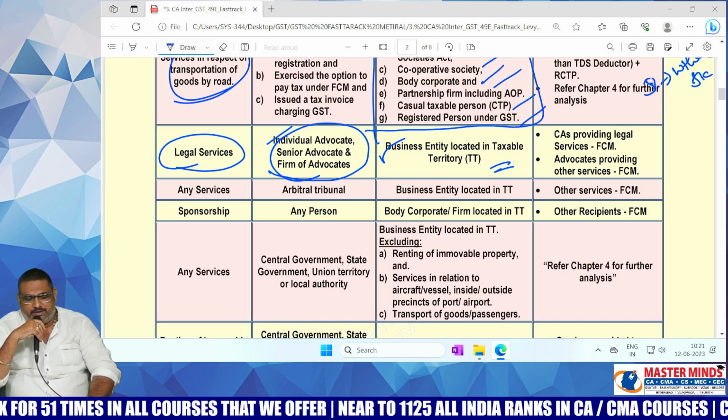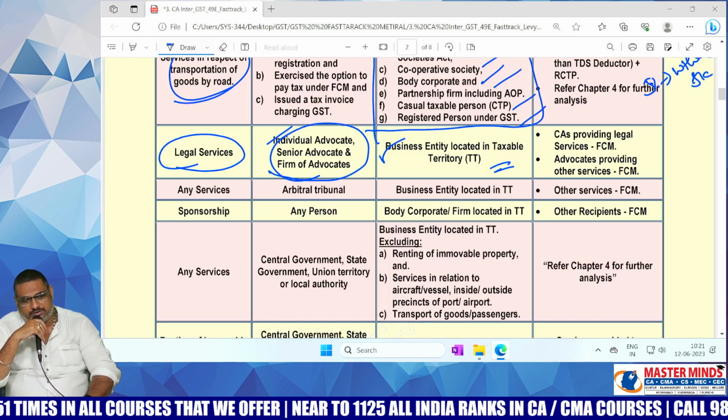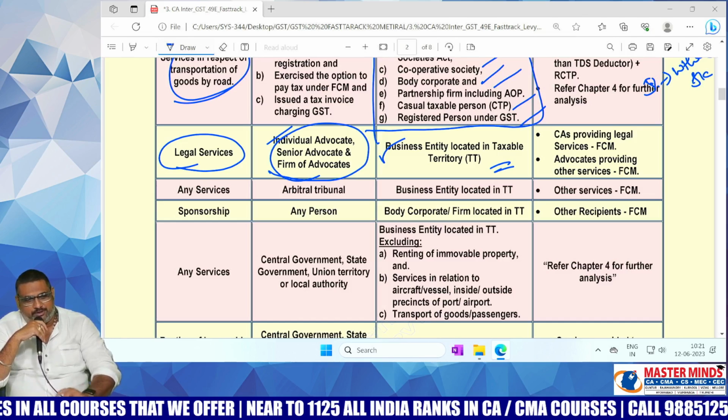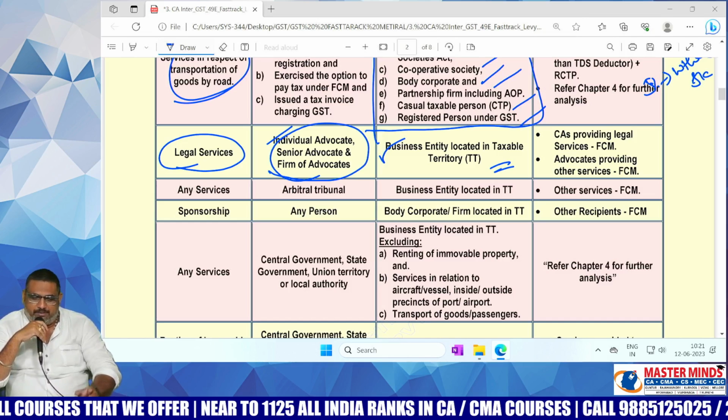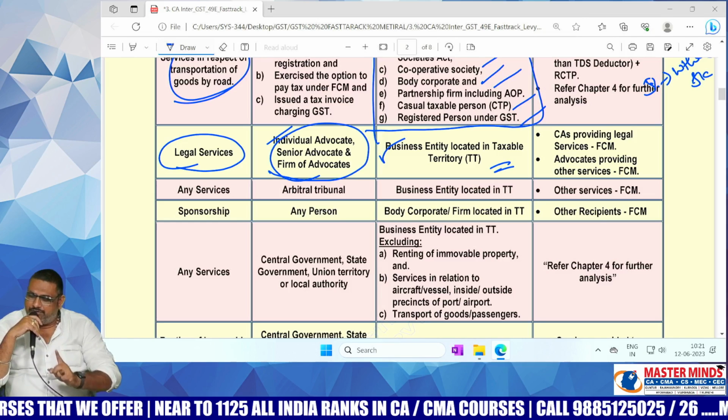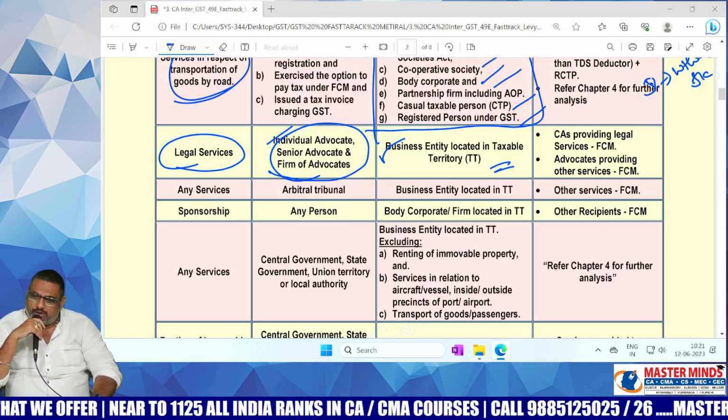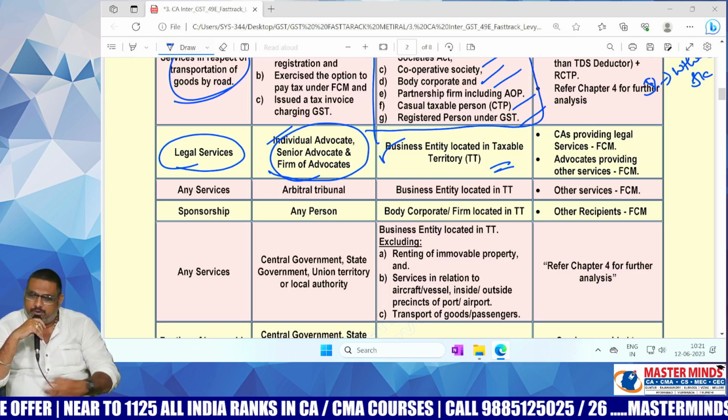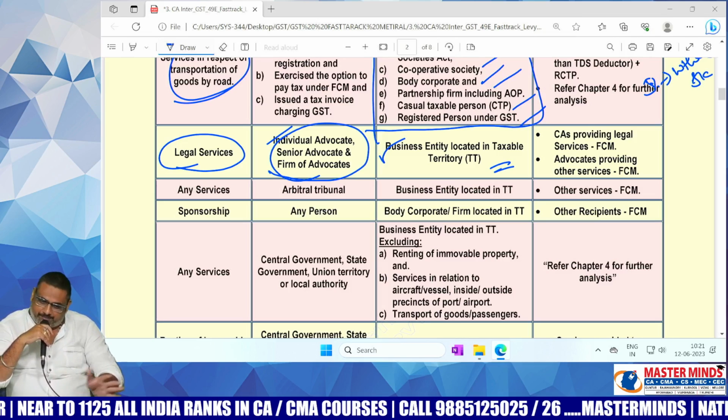If the recipient is any person other than business entity, in those cases, what will be applicable, ma? FCM will be applicable. If the recipient is business entity, then only RCM is applicable, ma. Rest of the cases, FCM will be applicable.